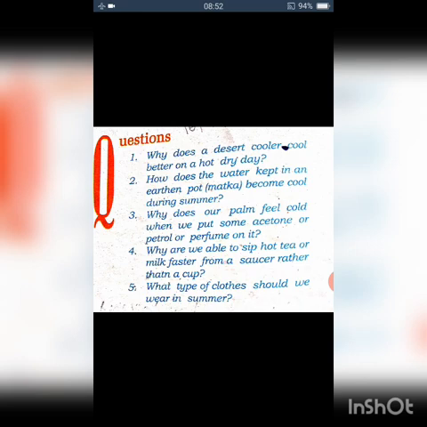Is that clear? So these are the answers that we have already discussed. Then you write the answers in your notebook and keep them ready. The same type of questions are there in your exercise also. Try to find out the answers to those questions and complete them in your notebook.